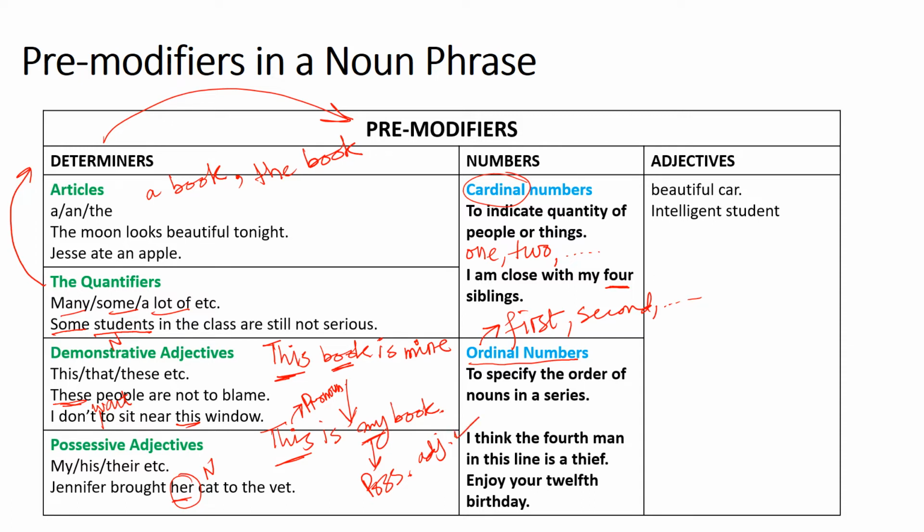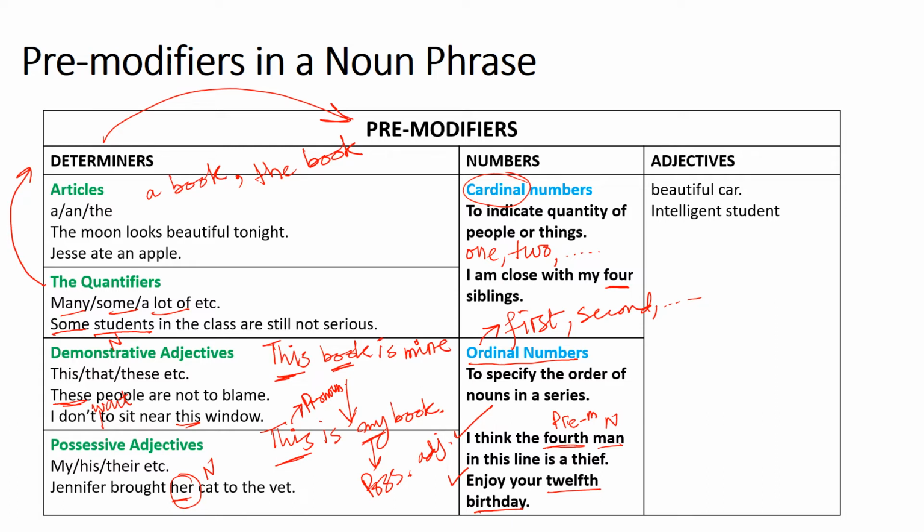For example, example number 1, I think the fourth man in this line is a thief. So man is a noun, so fourth is a pre-modifier. It is a pre-modifier, and this pre-modifier is an example of an ordinal number. So fourth man is a phrase for sure. Another example, enjoy your 12th birthday. So 12th is what? A pre-modifier. Birthday is a noun. So 12th birthday is a phrase for sure, where 12th is an example of an ordinal number which makes it a pre-modifier.